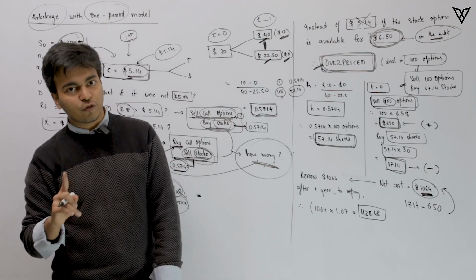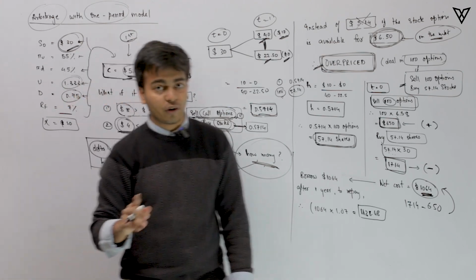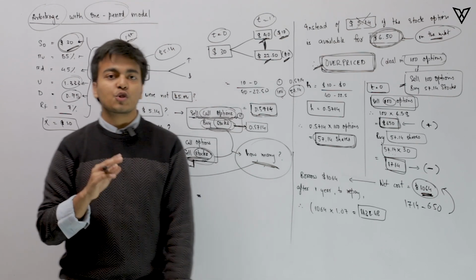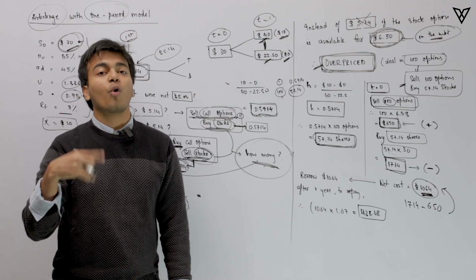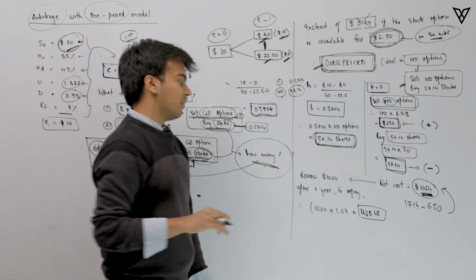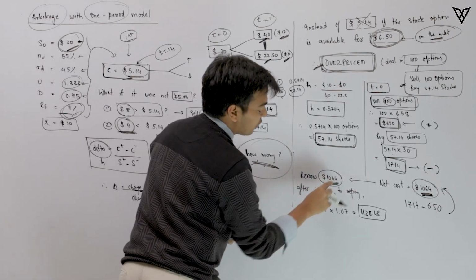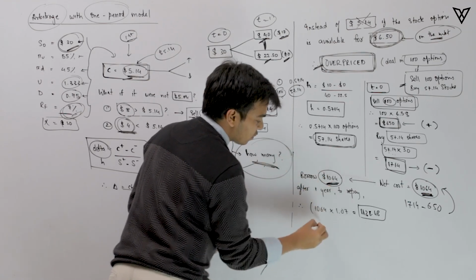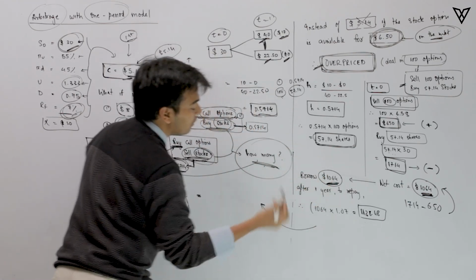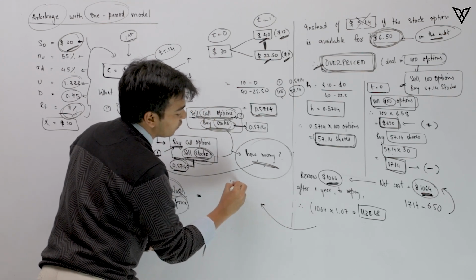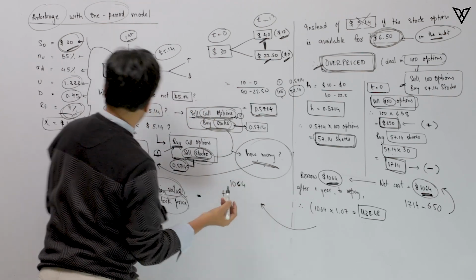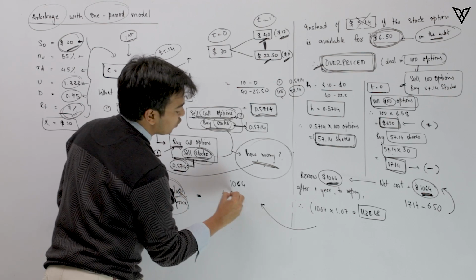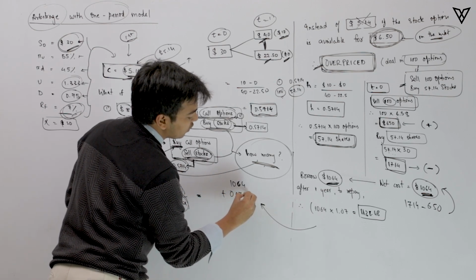Should the net cost go out of your pocket? Not really. The net cost should not be going out of pocket. You should be borrowing this money at the risk-free rate. You'll have to borrow 1064, and since you're borrowing that 1064, the amount that you need to repay after 1 year would be 1064 plus 7%, which is the rate of interest, so 0.07 into 1064.